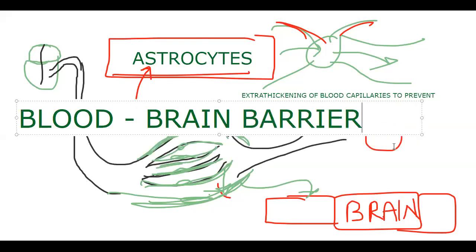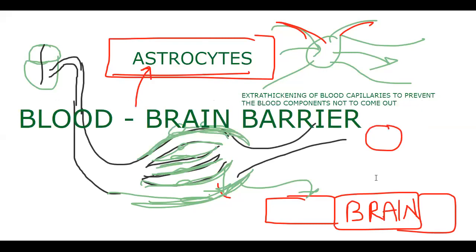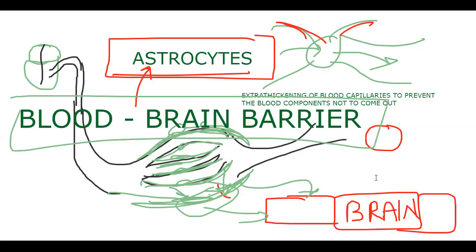First, they don't allow the fluid to come out. Then the doubt should come: how are the required nutrients supplied to the brain? That work is also done by astrocytes. They mediate: they collect from the blood and supply to the brain. This is very important.